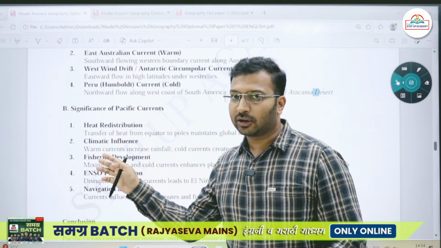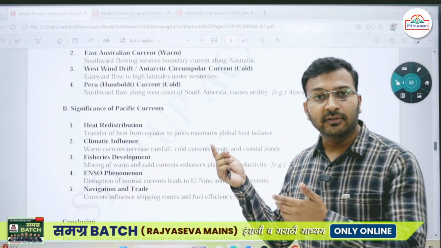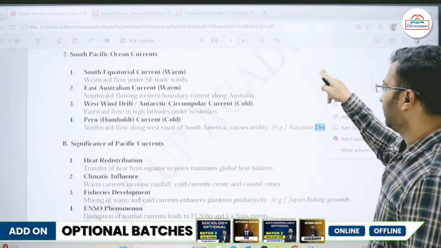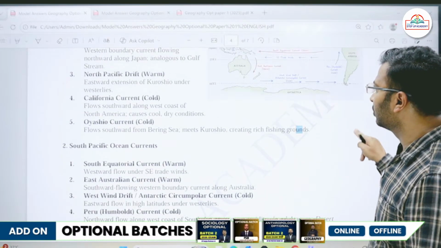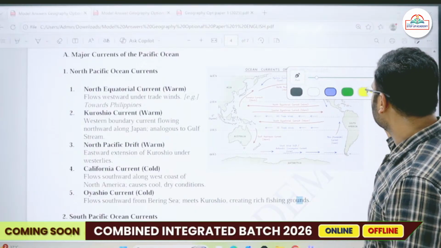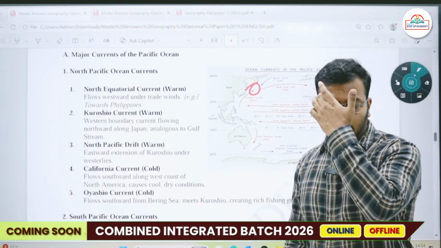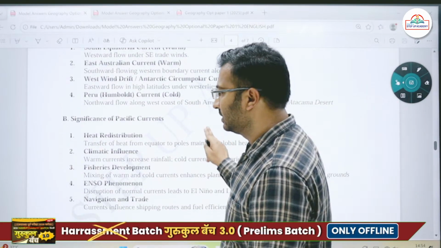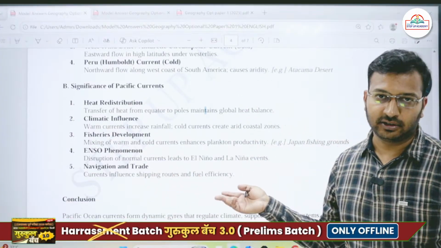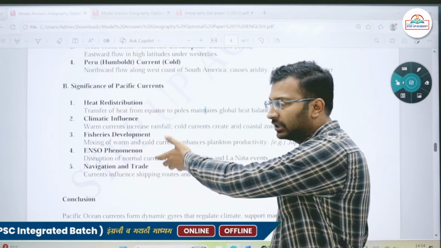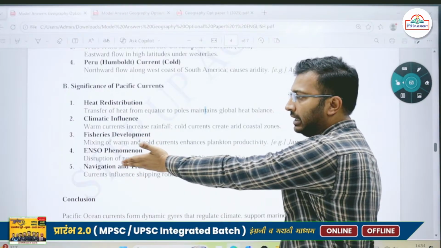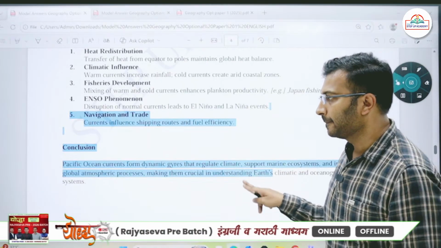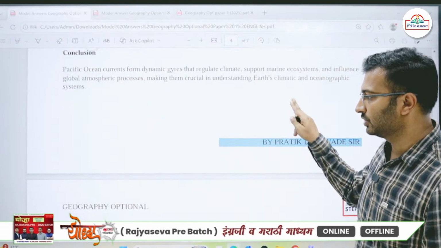Then ocean currents are also important for development of fisheries. Wherever there is merging of warm ocean current and cold ocean current, there we find quite good plankton activity, and there are some fishing grounds developed over here on the east coast of Japan. Okay, so these are some significances. Then ENSO phase, then navigation and trade. So write some significances. Fishing, navigation and trade are the human aspect associated with ocean currents. Okay, so I hope this third question is also clear.